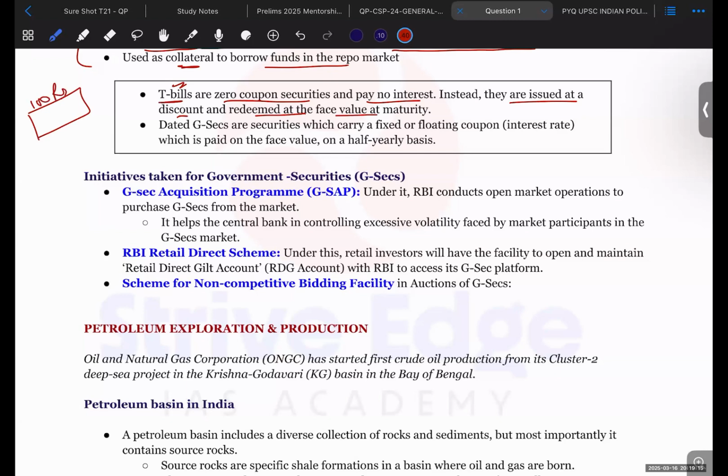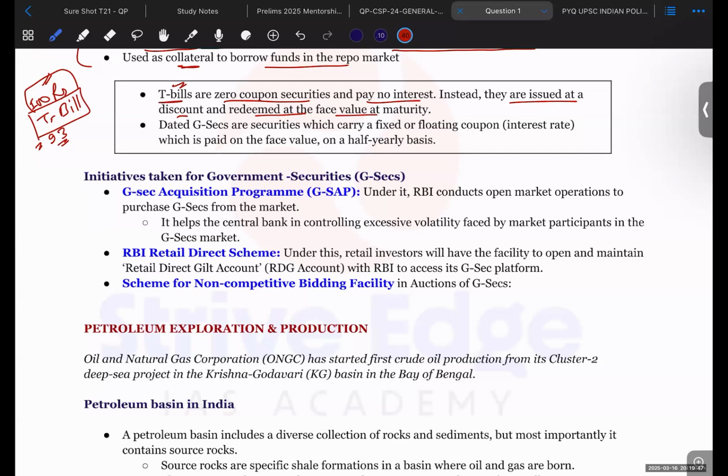a 100 rupees T-bill will be issued by the government of India, and the government of India will say that you pay only 93 rupees. And once this T-bill matures, on the maturity date, you just take 100 rupees from us instead of 93. So at this time you pay 93 rupees only, and afterwards you take 100 rupees from us.